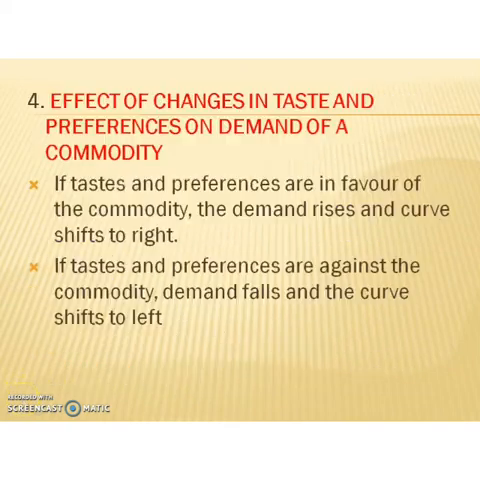Okay. Then the fourth factor of the individual demand function is taste and preference of the consumer. How will it affect the demand of a commodity? So, if tastes and preferences are in favor of the commodity, the demand rises and the demand curve shifts to the right. Then if tastes and preferences are against the commodity, demand falls and the curve shifts to the left without any change in price.